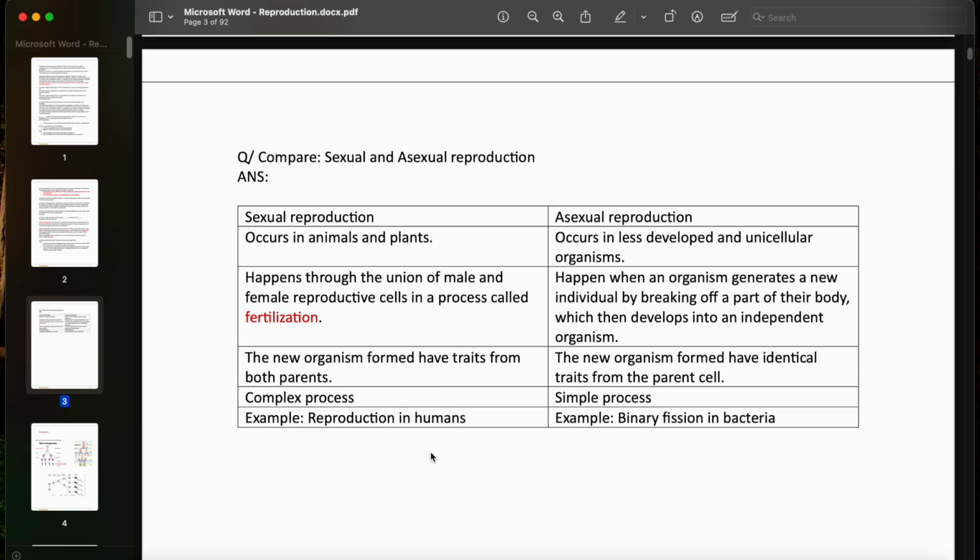In sexual reproduction, the new organism formed has traits from both parents, so both parents contribute to the traits of the new individual. Meanwhile, in asexual reproduction, the new organism formed has identical traits to its parent, 100% from that one single parent. And sexual reproduction is a complex process, but asexual is a simple process. And of course, an example of sexual reproduction occurs in humans, and here the example is binary fission in bacteria.